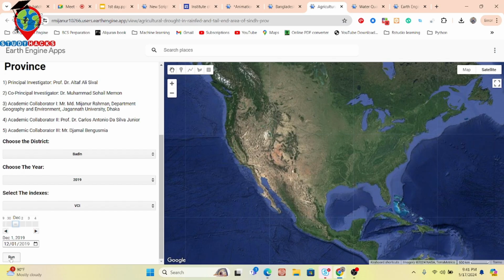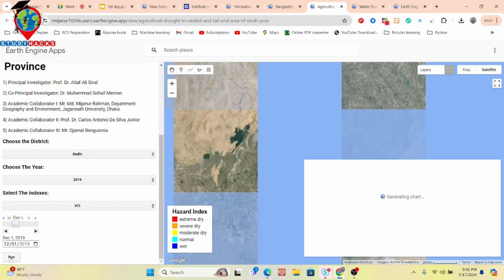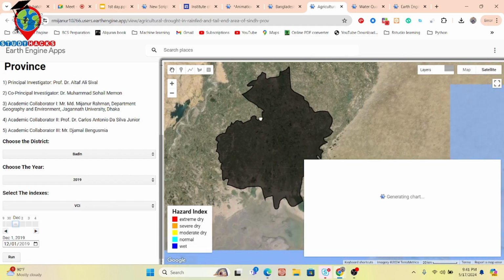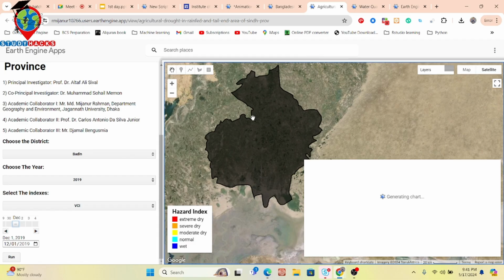Now it automatically shows the drought condition for this district based on the vegetation condition index, and also identifies where it is extreme dry, severe dry, moderate dry, normal, and wet. We can easily get that from here. It has loaded, and it also depends on the internet connection. When your internet is very good, you can get the result very quickly.